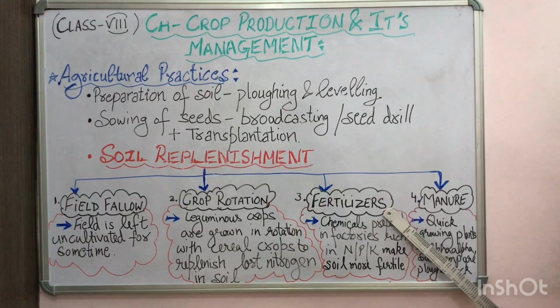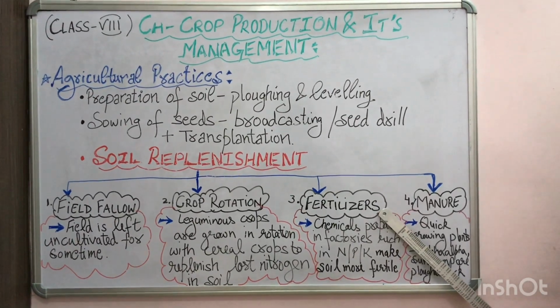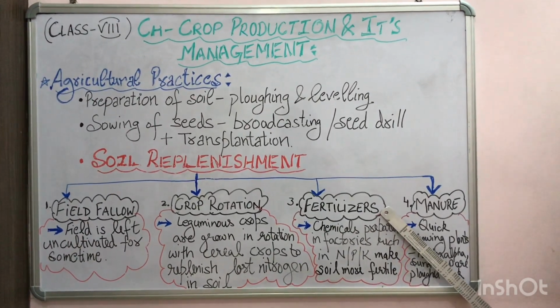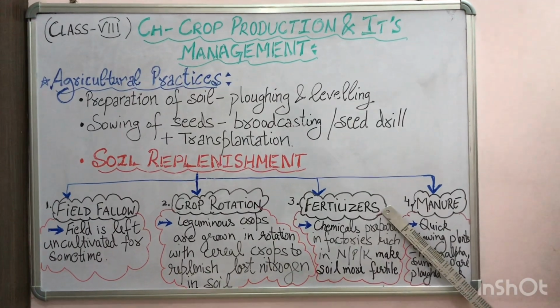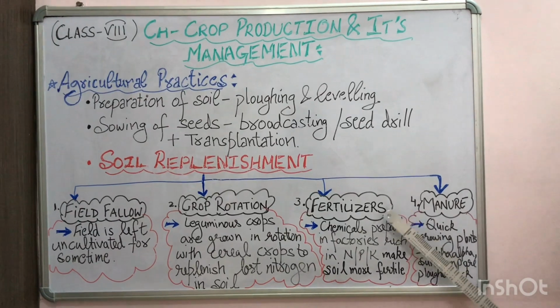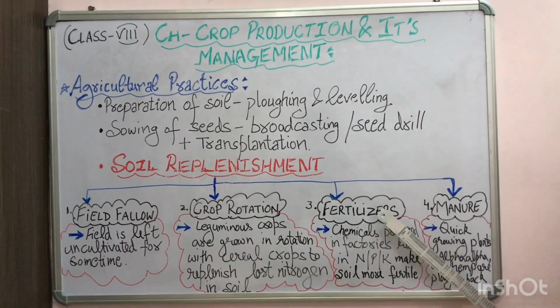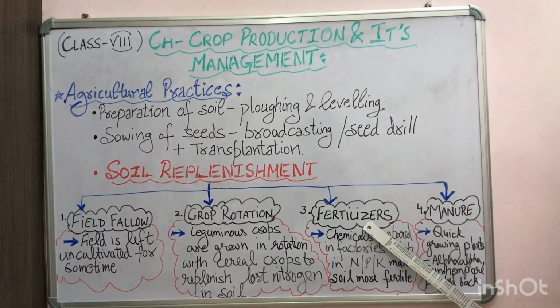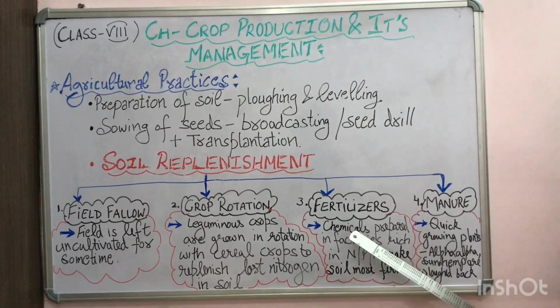Using fertilizers, there are many advantages. They are easy to store, easy to transport, and moreover they are readily soluble in water. So that means roots can easily absorb the fertilizer for their growth. But there is one disadvantage also of using fertilizers. These are chemicals.